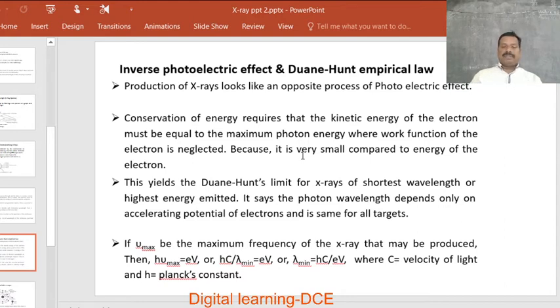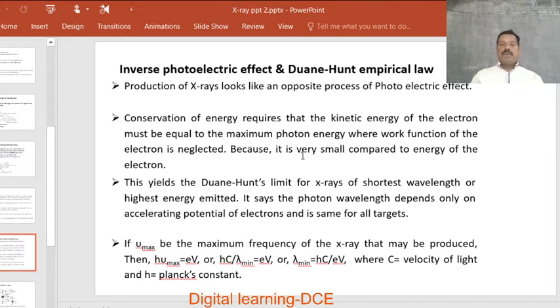The Duane-Hunt law says that the photon wavelength depends only on the accelerating potential of electrons and is the same for all targets.